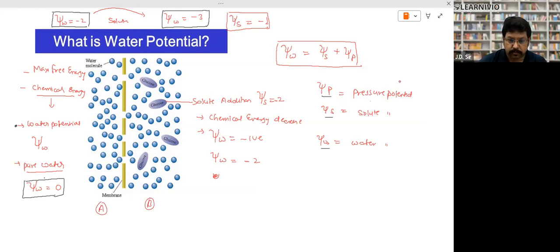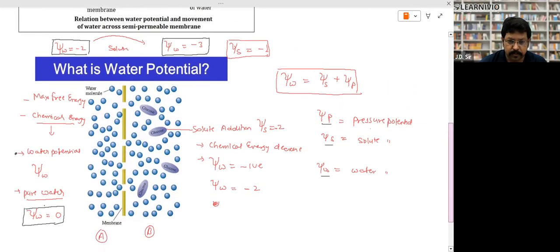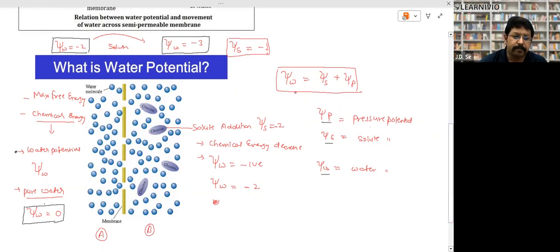Now, look. Solute potential, the amount of energy, will decrease due to the solute, right? Now, what will happen? The movement of molecules will take place from higher toward lower concentration of water, and the pressure which it drops on the membrane is called pressure potential. So water potential is the free energy of water. Solute potential is the free energy of water which decreases by adding the solute.